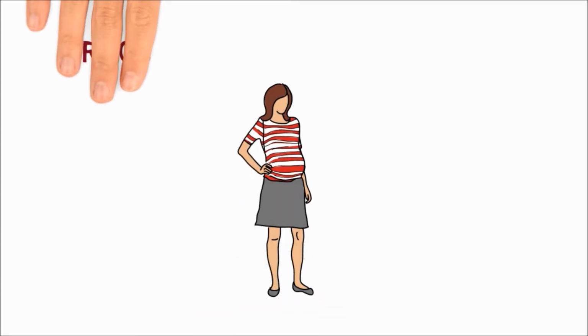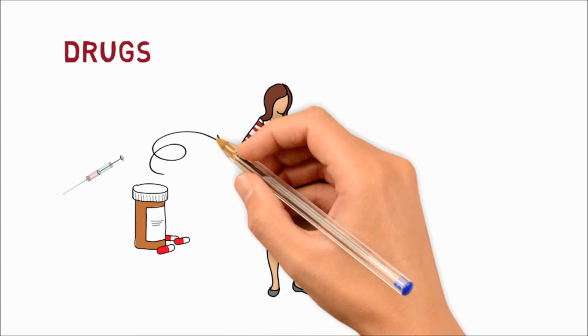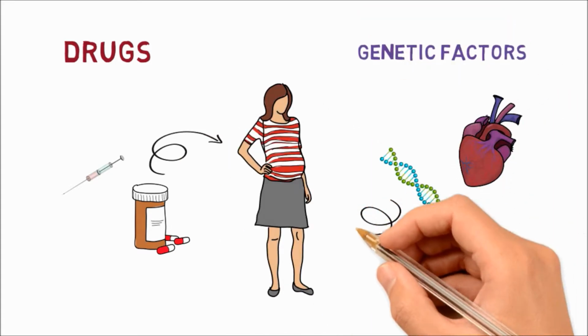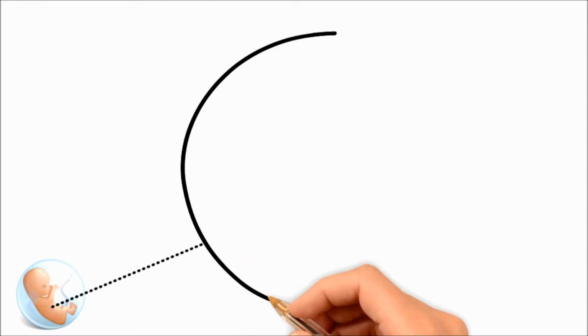So what causes renal dysplasia? It is thought to be caused by genetic factors and/or by medicinal or recreational drugs taken by the mother during pregnancy. And what actually happens in the kidneys during development to cause the defects seen in renal dysplasia?